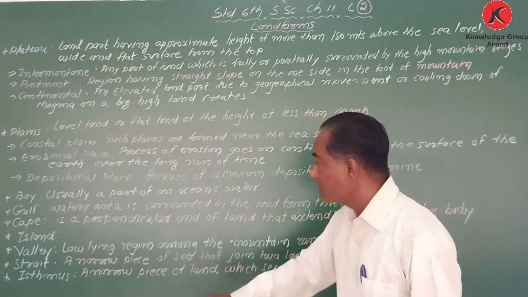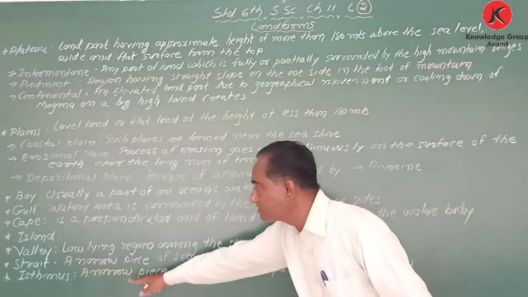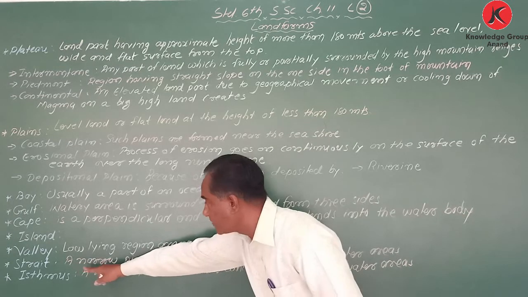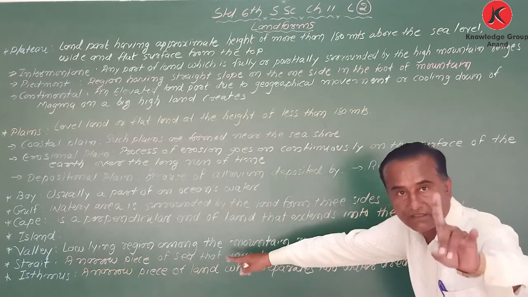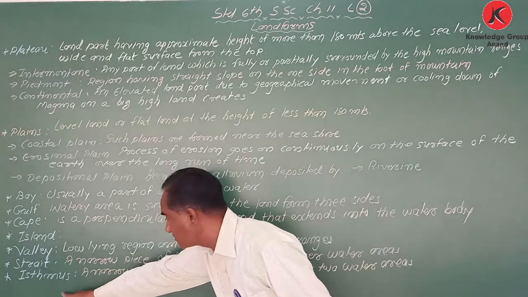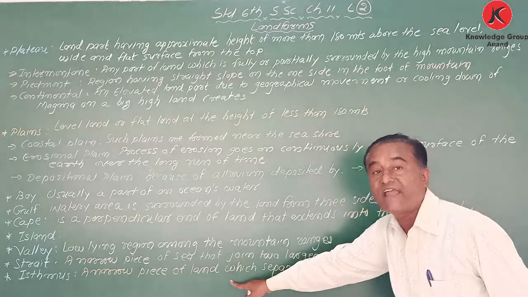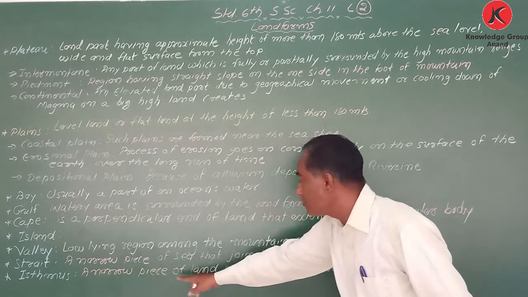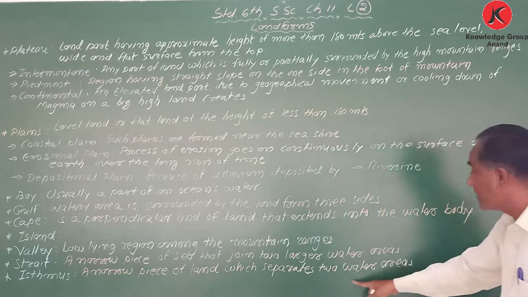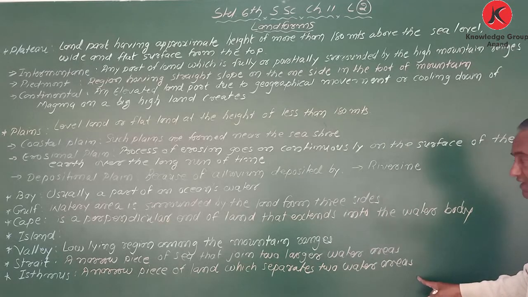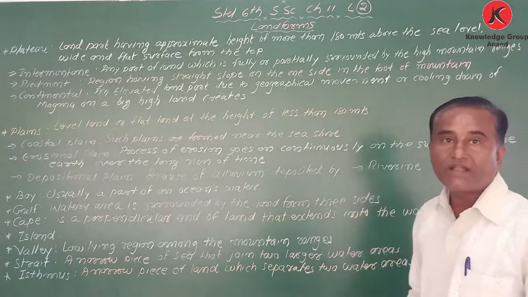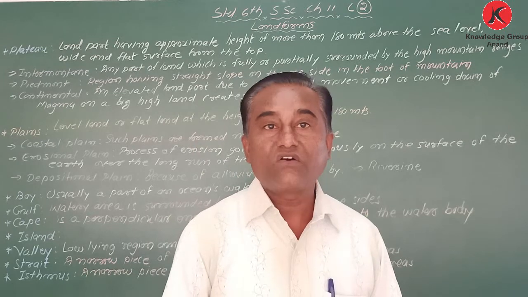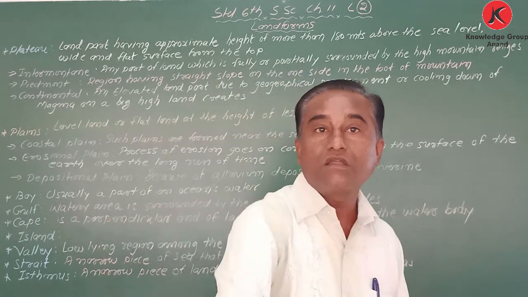And the last one, my dear student, isthmus. What is called isthmus? See the difference between strait and isthmus. A strait is a narrow piece of sea, while an isthmus is a narrow piece of land, sea and land. So what is isthmus? A narrow piece of land which separates two water areas. And my dear student, what is called peninsula? A land area covered on three sides with water, that is called peninsula.